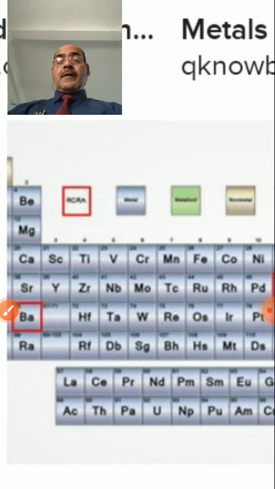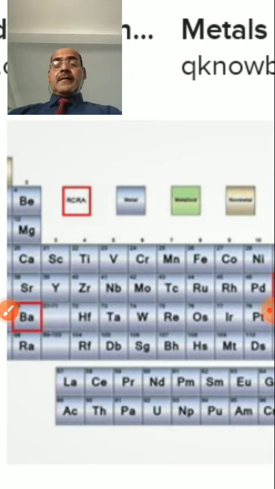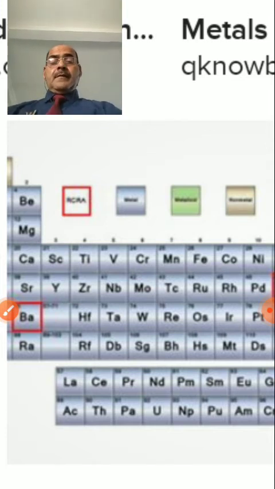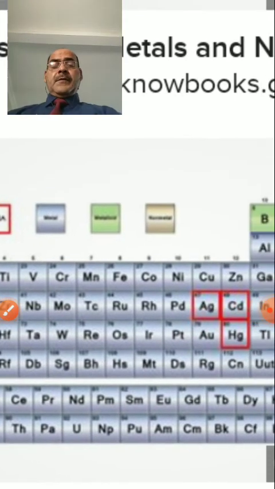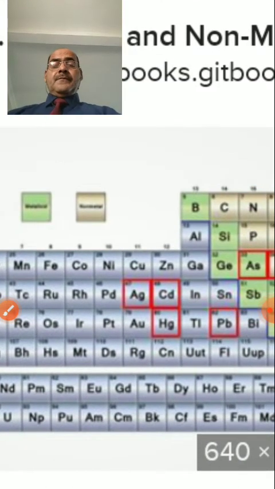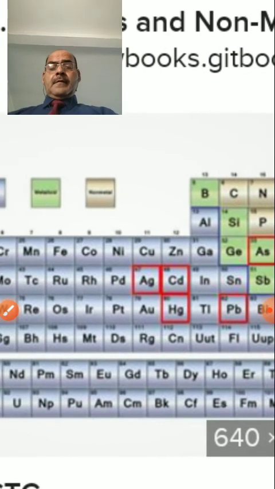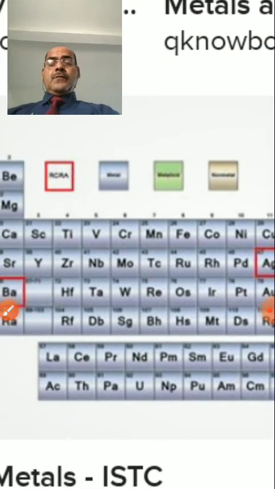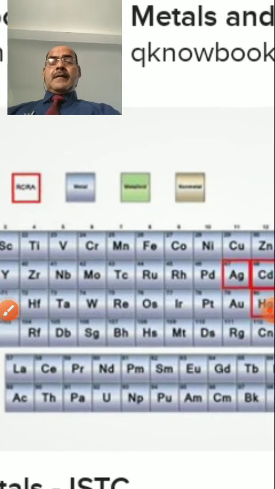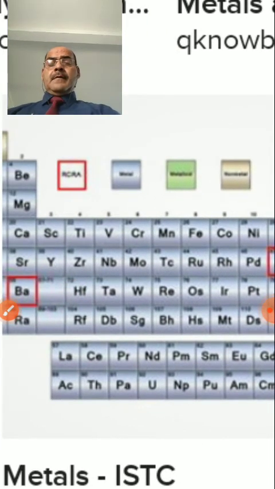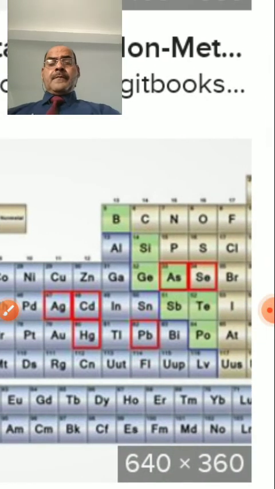My dear students, the periodic table shows that most of the metals, like Fe, iron, and aluminum, are here.